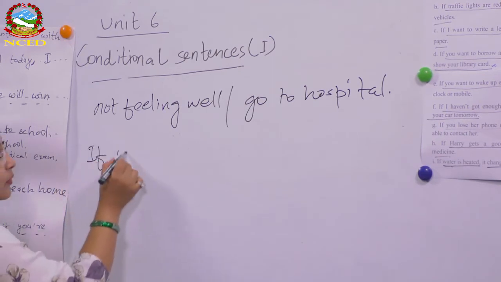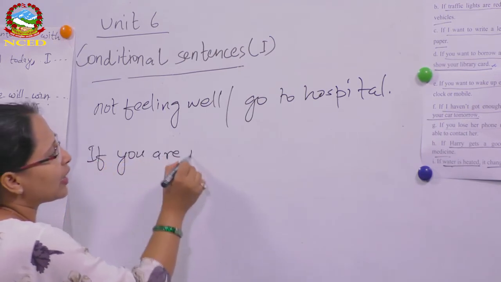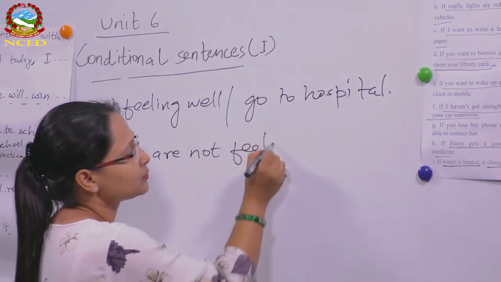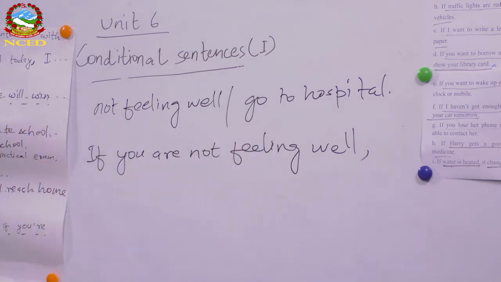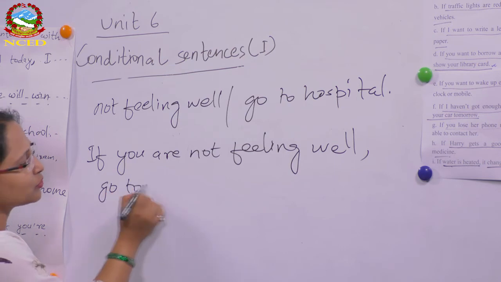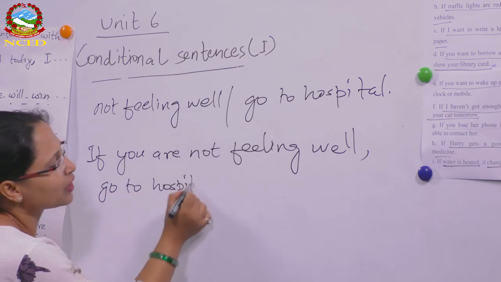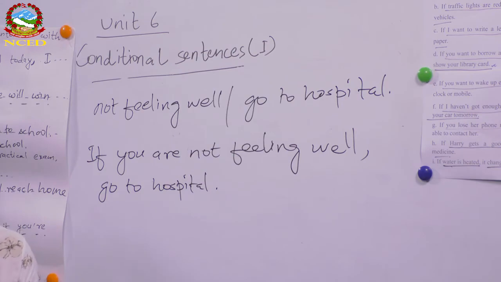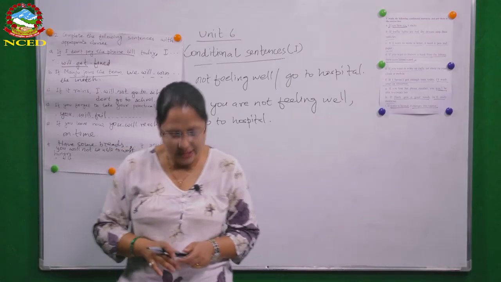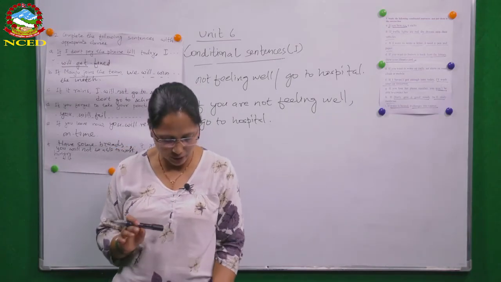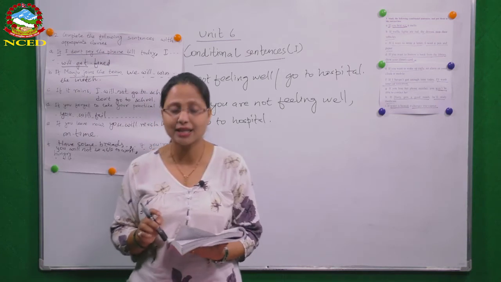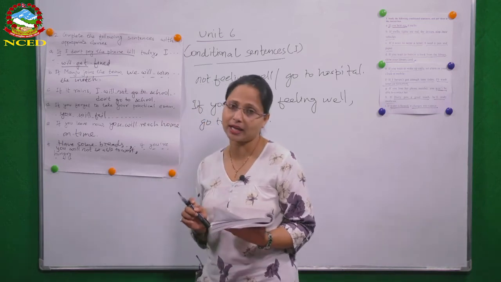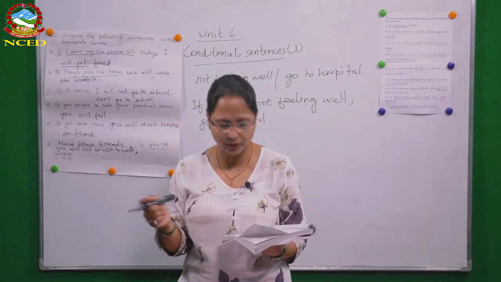If you are not feeling well, comma, this is type of suggestion, right? So you simply write an imperative, go to hospital. If you are not feeling well, go to hospital. So please do the rest in the same way and have a look at number 2 as well. Work in a pair, student A asks a question and student B replies. So this is about making a question and answering it, okay?